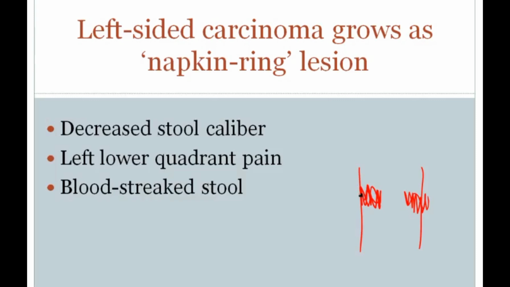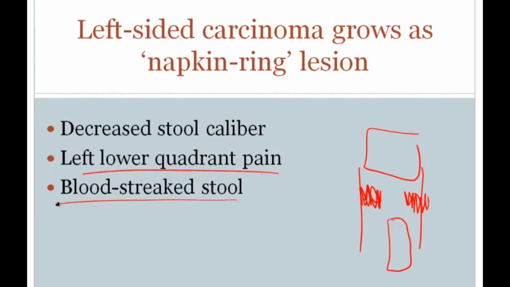Now, the classical clinical features of such a lesion would be that there would be decreased stool caliber. Now, imagine if the stool is coming through here, as it gets squeezed by the napkin ring, it will create pencil-thin stools. And so the stool caliber would decrease. There could be left lower quadrant pain. There could also be blood streaking on the stool. But I think the number one thing here is the decreased stool caliber.